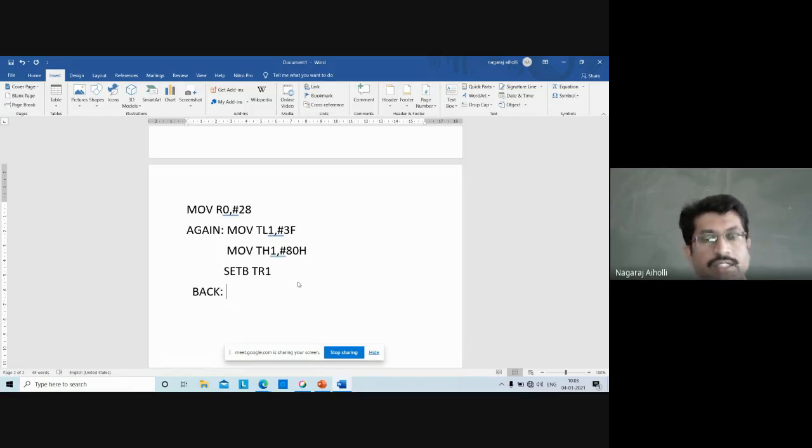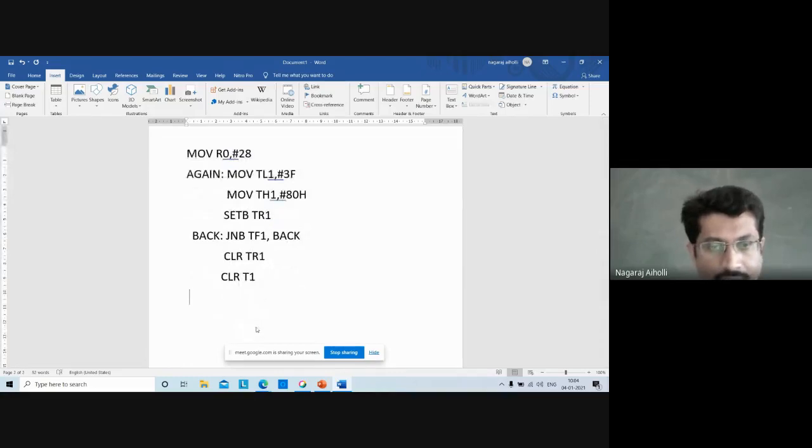We have to monitor the overflow flag. When we are operating the timer as a timer, we have to monitor the overflow flag. The instruction for monitoring the overflow flag is JNB TF1, back, where TF1 is the timer 1 overflow flag. Once the timer overflows, we have to stop the timer using the instruction CLR TR1, clearing the run control bit, and clear the overflow flag for the next round of operation, CLR TF1. Here it is timer 1 we are using, so it is TR1 and TF1.